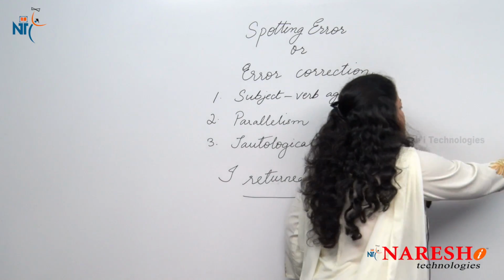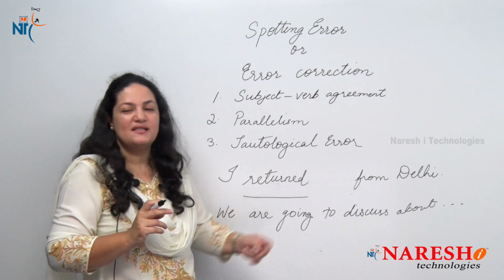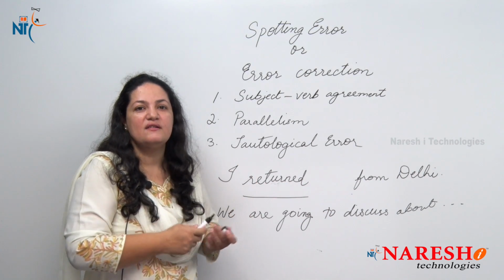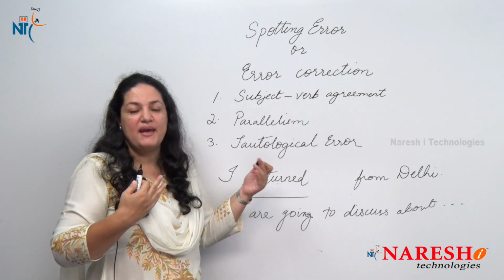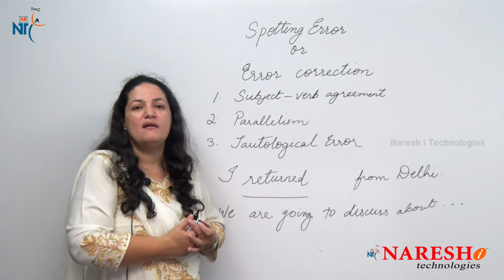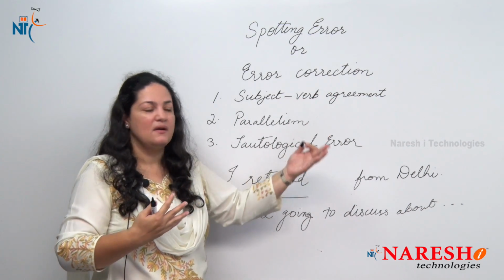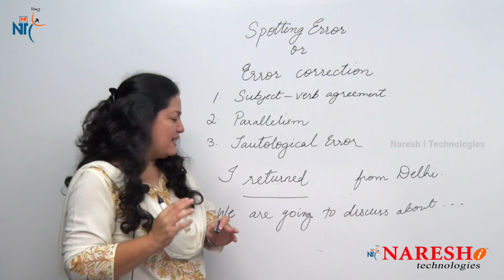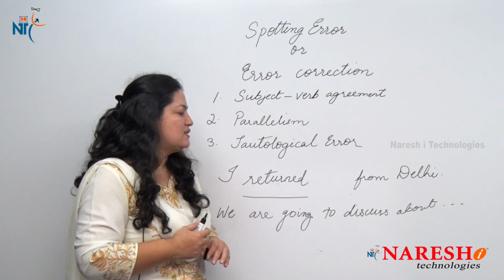Let me give you another example. I believe many of you may have taken part in group discussions, and many of you may have heard people saying we are going to discuss about politics, we are going to discuss about corruption, we are going to discuss about social networking sites. Am I right? Yes. But is it right to say discuss about? No, I don't think so.